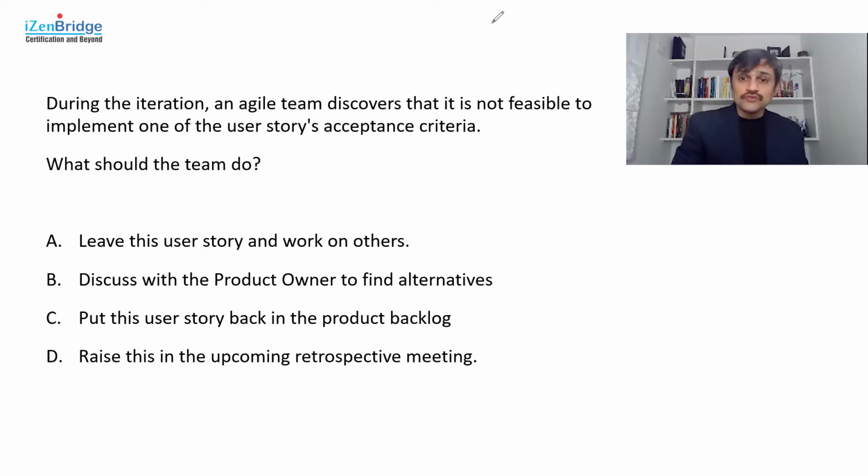Option B, discuss with the product owner to find alternatives. Take the story to the product owner and say, what can we do here? We have a user story, we have an acceptance criteria, it seems to be not feasible to implement it. Can you remove something or do something else about it?